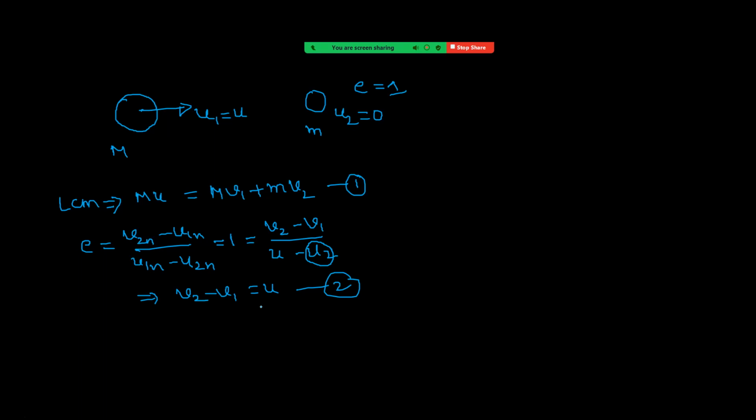Now see, substitute this result in equation 1. From equation 1, Mu is equal to, in the place of v1, see what I can write, it is v2 minus u, right? Plus mv2.